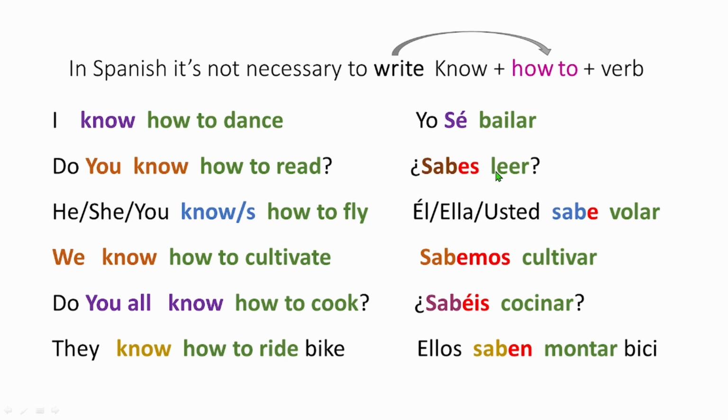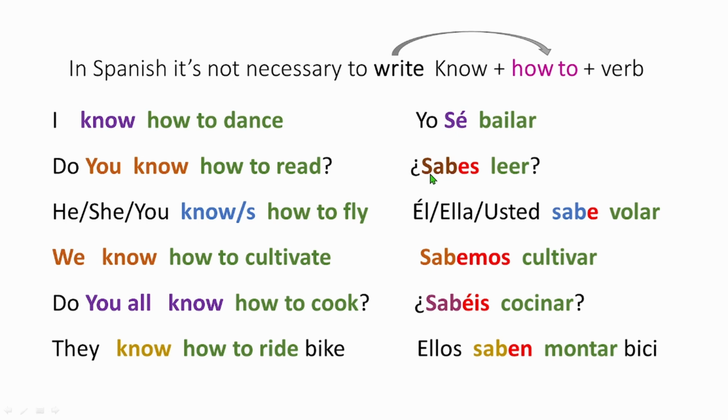Sabes leer. Now we have he, she, and you know how to fly. Él, ella, usted sabe volar. And you may be thinking here, why didn't I put the pronoun, right? I should put tú sabes leer.